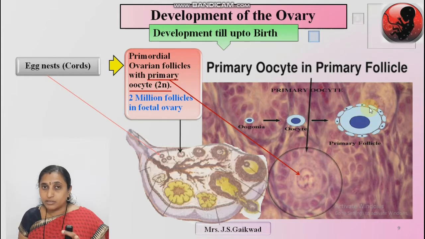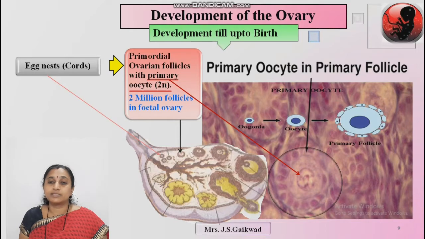Remember, what are these follicular cells? These are secretory cells, no doubt, but they are flat squamous epithelial cells. This structure is known as a primary follicle. When 2 or 3 layers of follicular cells are present, it is known as a primary follicle.